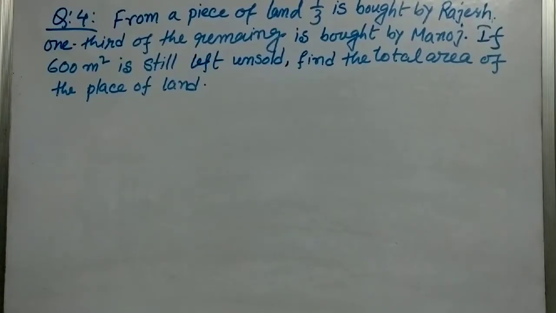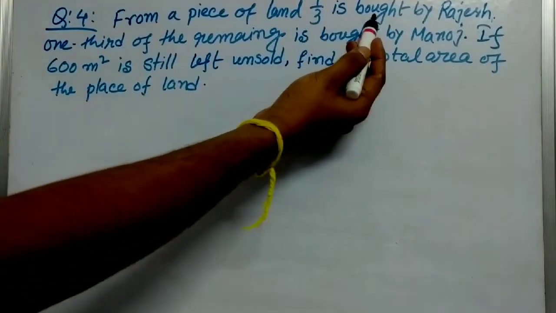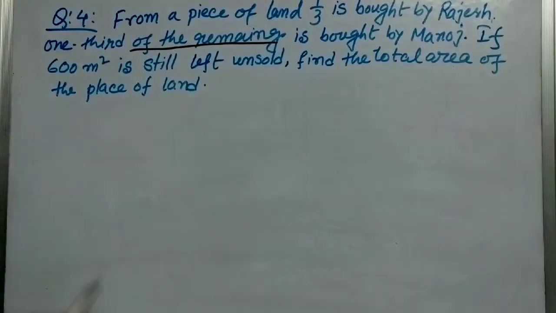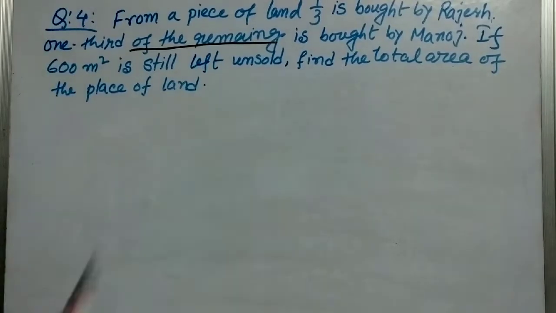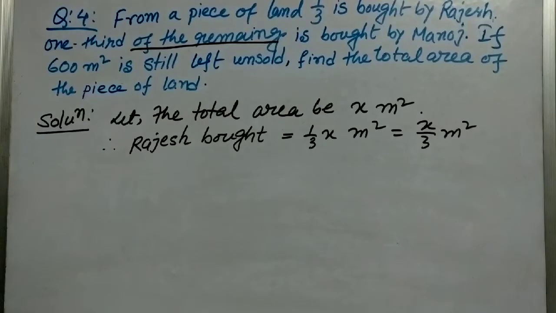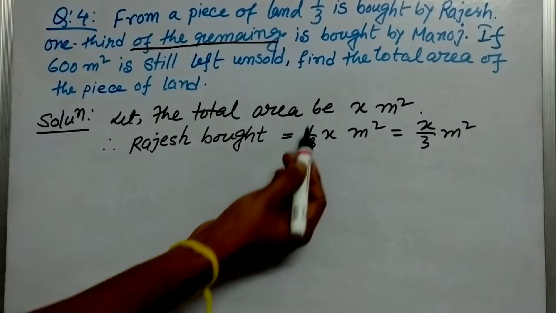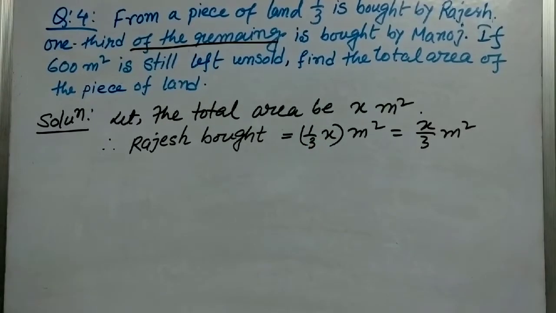Now question number 4. Listen to this carefully. From a piece of land, 1/3 is bought by Rajesh. 1/3 of the remaining is bought by Manoj. If 600 meters square is still left unsold, find the total area of the piece of land. So let the total area be x meter square. Therefore, Rajesh bought 1/3 of x meter square, that means x by 3 meter square.